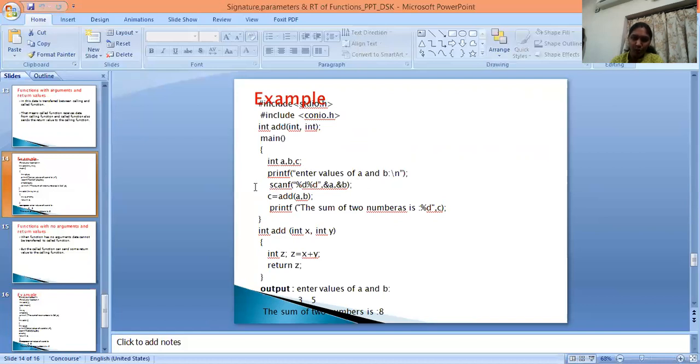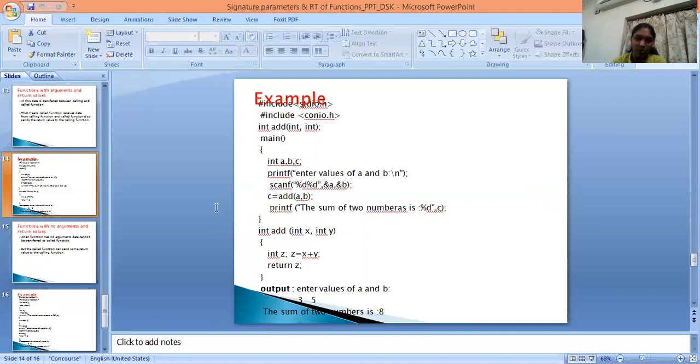I write two variables. Scanf with %d, ampersand a, ampersand b. Next, c is equal to add of a comma b. This is the function call. The cursor goes to the function definition. Here I take int z is equal to x plus 5, that means a and b, the formal arguments. So I take a value as 3, b value as 5, z is equal to 3 plus 5, 8.